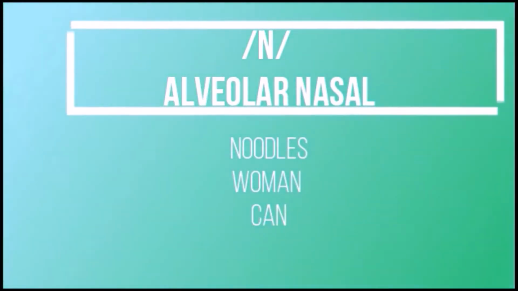Well, it's me again. I'm going to continue explaining about the sounds of the International Phonetic Alphabet. Well, this is the sound. This sound is made when you put your tongue against the ridge just behind your top teeth, like this. So when you put your tongue there, you are blocking the air from coming out through your mouth, so it has to come out through the nose, because this is a nasal sound. Noodles, woman, and can.